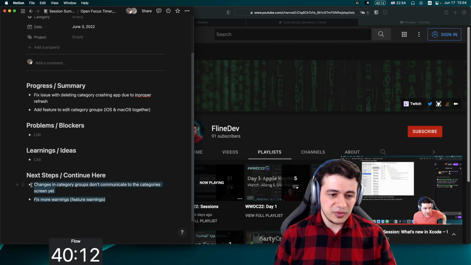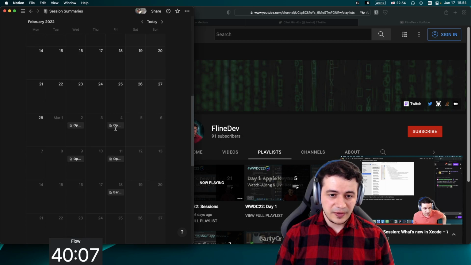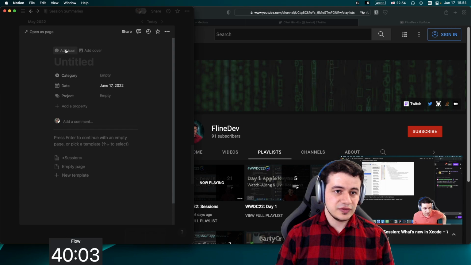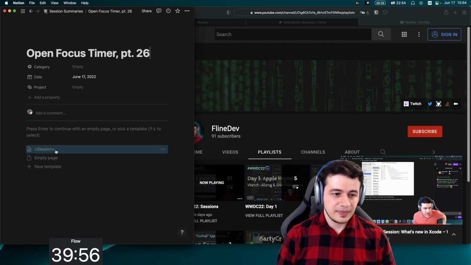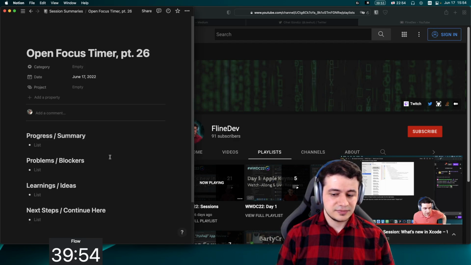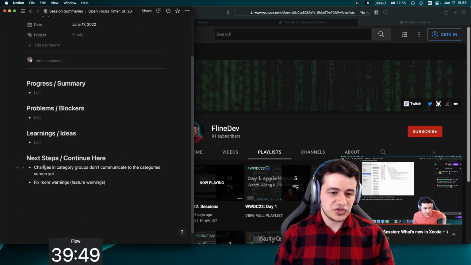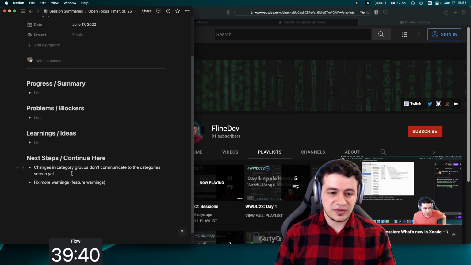So let's just copy over the next steps here. And let's create the new document for today, which is Open Focus Timer part 26. And let's copy over these steps. So what we wanted to do is changes in category groups don't communicate to the category screen yet. Okay, so we had the category groups and the ability to add them, but it's not really communicating